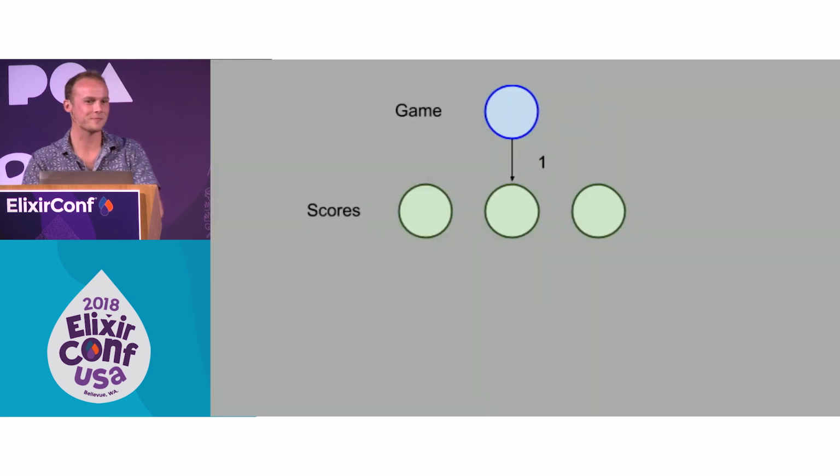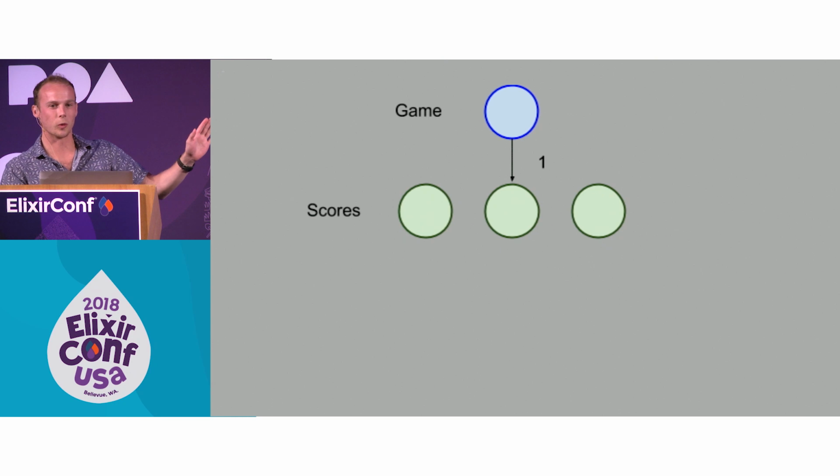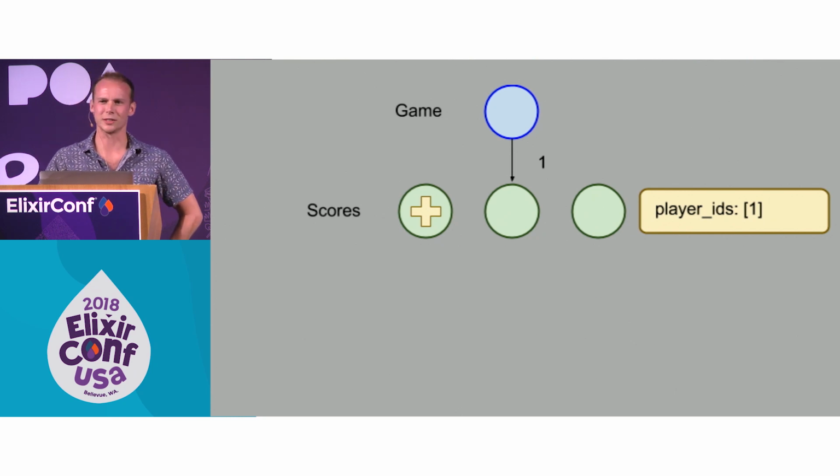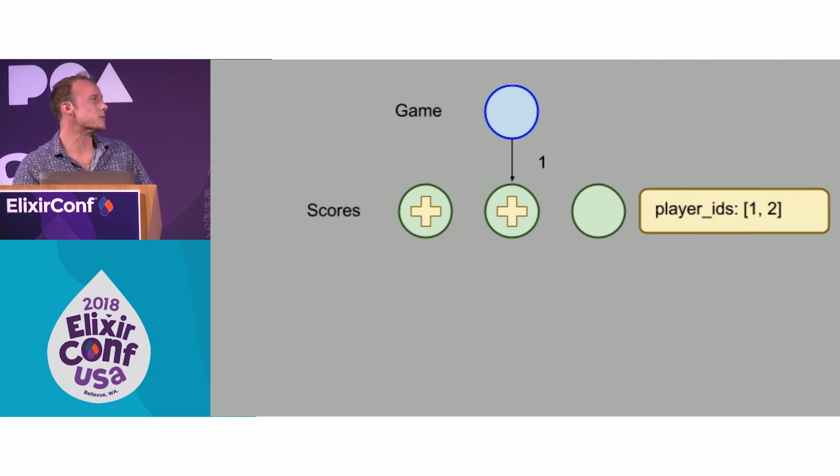We'll draw it out. So this is where we were. This seems safe. We got all of our scores. Instead of making the query when I want to get the player, I'm just going to put it somewhere, hang on to it for now. And I'm going to mark that first score and say, I was here, but I'm not done. And then we're going to keep doing that.